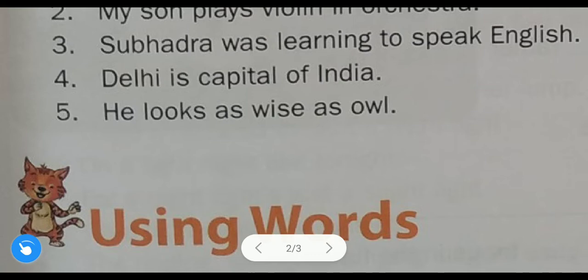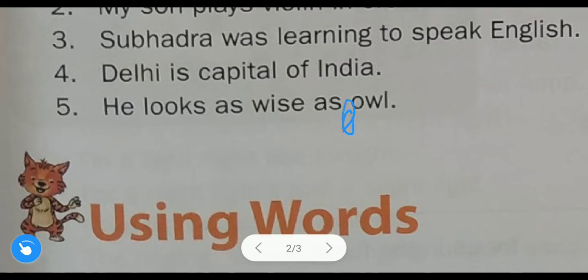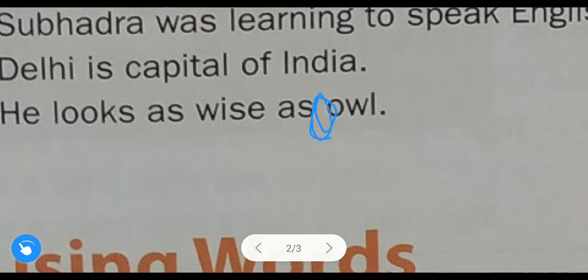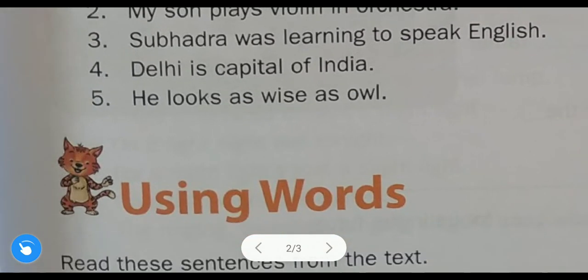He looks as wise as old. So where will the article come? An old. Here you have to write down an old. Old is countable, one old, two old, all. So here an old, and you have to insert it here. And o is a vowel sound, that is why you have to write an here. Okay, so here our article topic is completed.